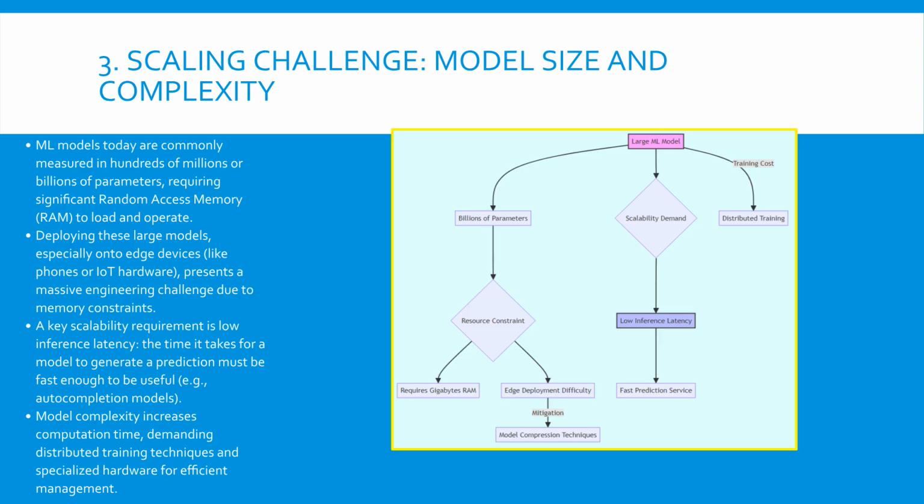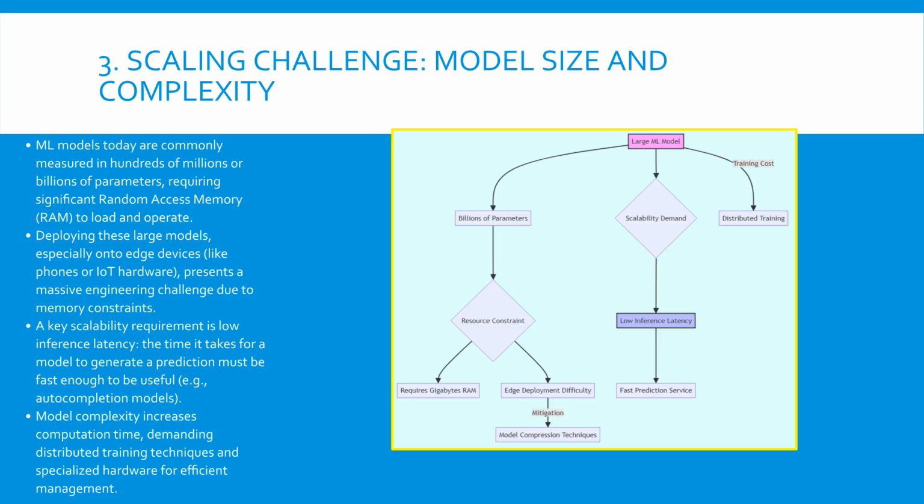These models often possess billions of parameters, and thus require vast resources, specifically gigabytes of RAM, to run effectively. This creates a resource constraint, especially when trying to deploy the model on resource-limited hardware, referred to as edge deployment. A critical demand for system scalability is achieving low inference latency, meaning fast predictions, which is vital for user experience. To overcome the difficulties presented by model size and complexity, specialized strategies are necessary.